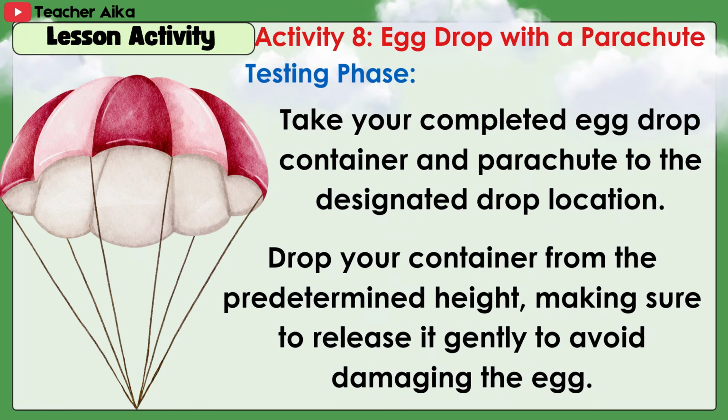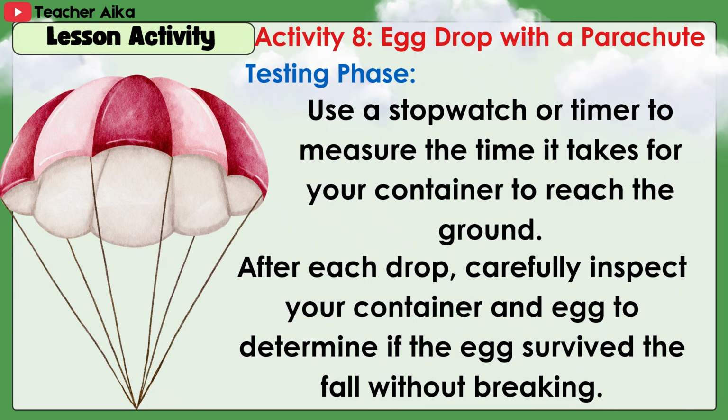Testing phase. Take your completed egg drop container and parachute to the designated drop location. Drop your container from the predetermined height, making sure to release it gently to avoid damaging the egg. Use a stopwatch or timer to measure the time it takes for your container to reach the ground. After each drop, carefully inspect your container and egg to determine if the egg survived the fall without breaking.